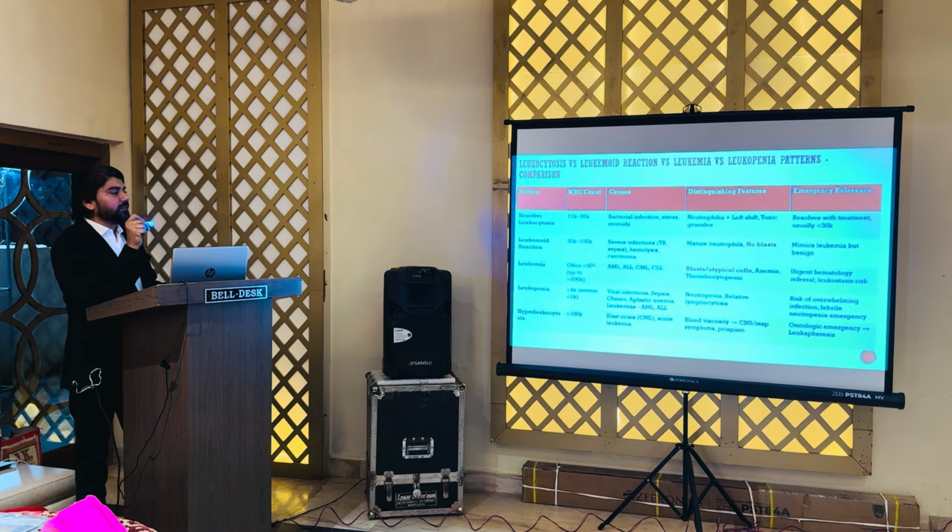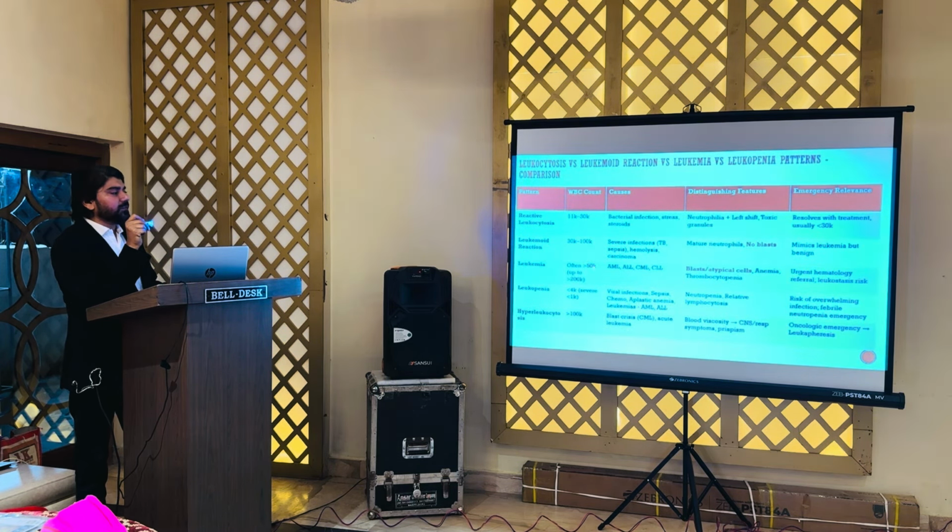And talking about leukopenia, if the count is less than 4,000, then we call it leukopenia, but if it is less than 1,000, it is severe leukopenia. The most common causes are sepsis, viral infections, aplastic anemia, patients undergoing chemotherapy, and leukemias like AML and ALL. And the risk of overwhelming infection is very high in leukopenia.